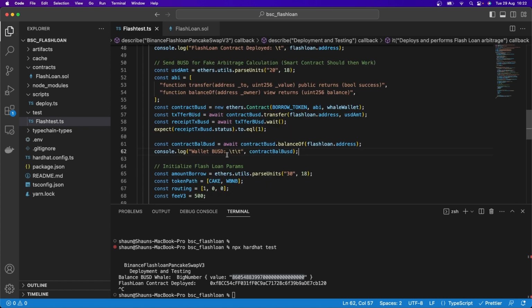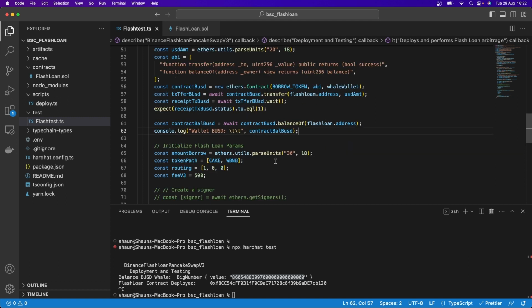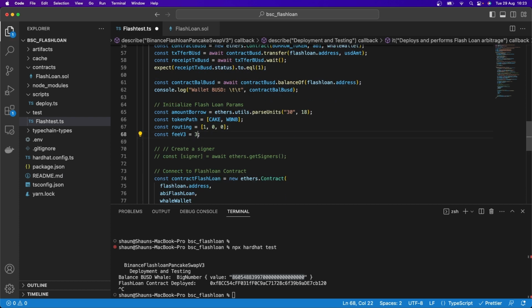So great. And we know the whale has also had that BUSD. They've now taken that BUSD because here's the whale wallet that we're using to do the transfer. We're transferring some of it into our actual smart contract, our flash loan smart contract. And so that's what we're doing over here. Now we've got our amount borrow, we've got our routing, we've got which fee we want to use. We could choose a different one. But here we're going to just play around using the 500 fee tier over here.